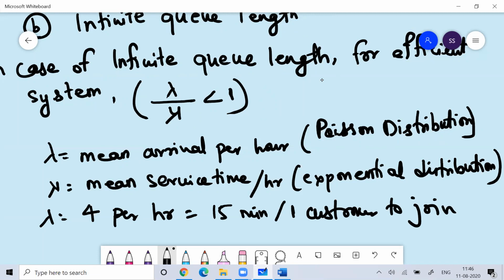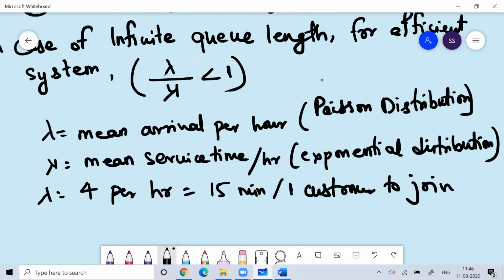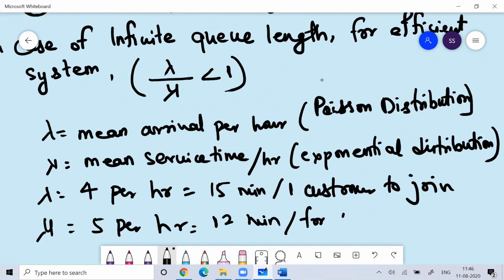While imagine if your mu is 5 per hour, it takes you 12 minutes for servicing one customer.